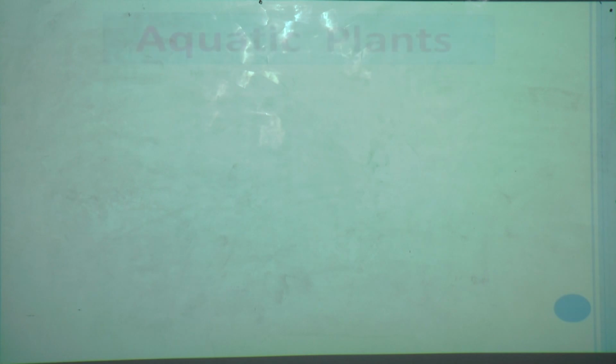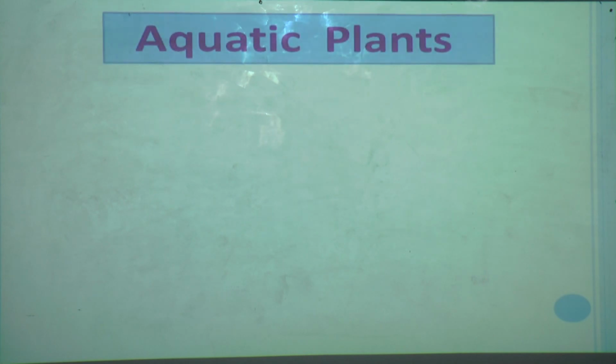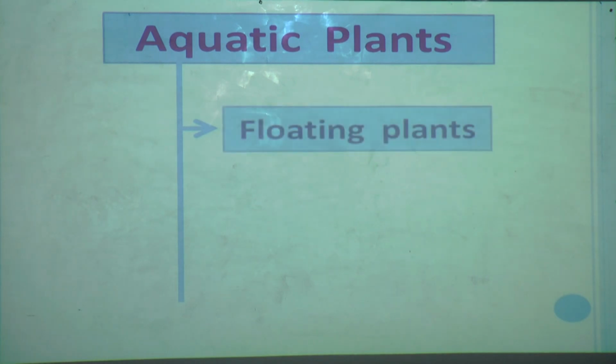Now, in this way we learnt about aquatic plants. What are aquatic plants? Aquatic plants are those which grow in the water bodies. There are three types of aquatic plants. Which are those? Yes, I want an answer from everybody. Dear students, you have to try to give the answer. The first type of aquatic plants we have seen is floating plants. Yes, and next what is the example of floating plants?